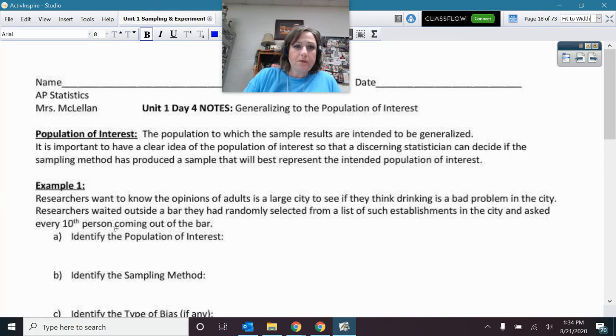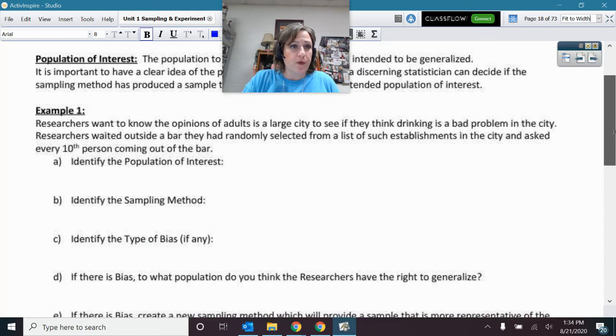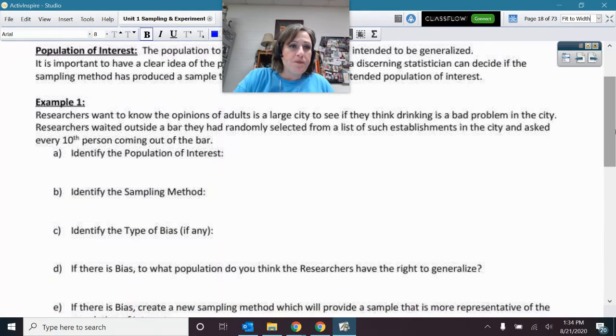So here we go. We're just going to jump straight into some examples and see what you can follow along with. Example 1. Researchers want to know the opinions of adults in a large city to see if they think drinking is a bad problem in that city. Researchers waited outside a bar they randomly selected from a list of such establishments in the city and asked every 10th person coming out of the bar.